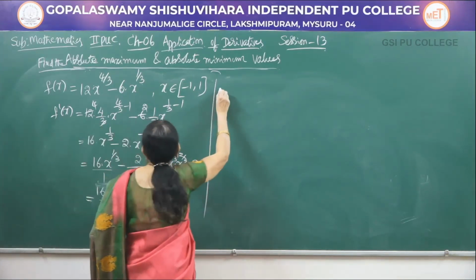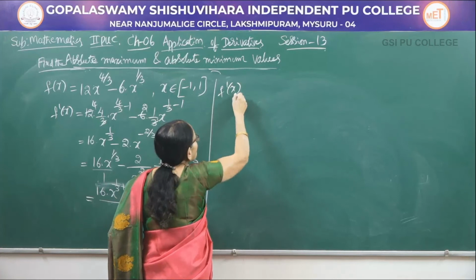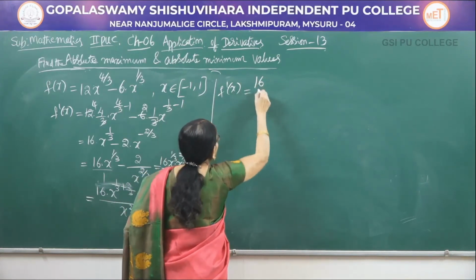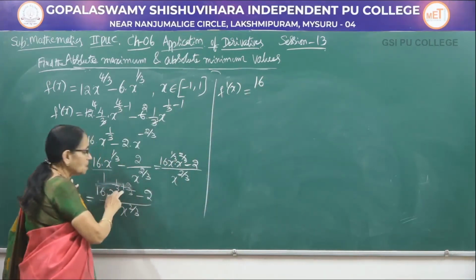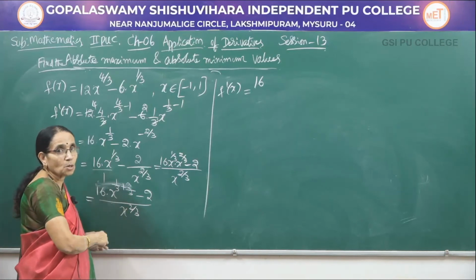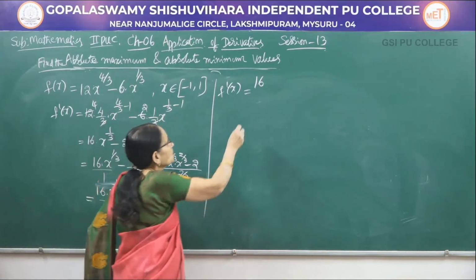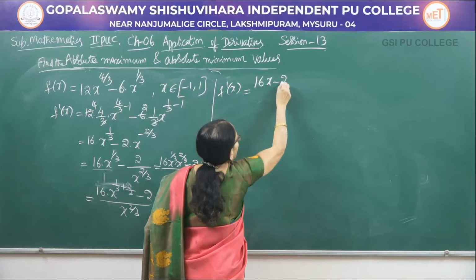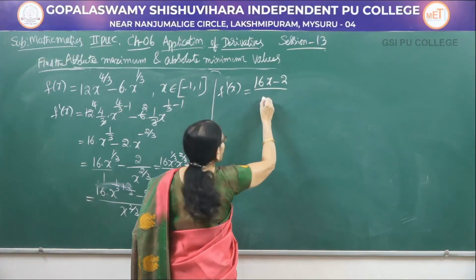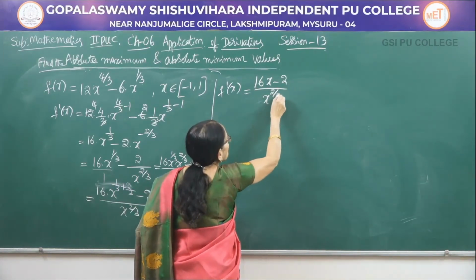That is, we have f dash x equal to 16 into, look here, 1 by 3 plus 2 by 3, that is equal to 1. Therefore, you can write it as 16x minus 2 divided by x to the power 2 by 3.